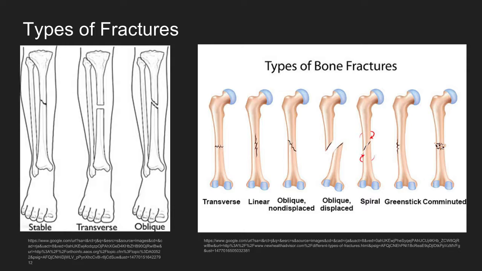Another example is a transverse fracture. This type of fracture has a horizontal fracture line, and it breaks at a right angle to the bone's axis. This fracture can be unstable to the tibia, especially if the fibula is also broken. Other fractures include oblique fractures, linear fractures, spiral fractures, and greenstick fractures.